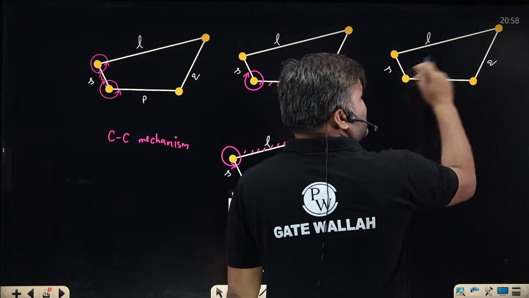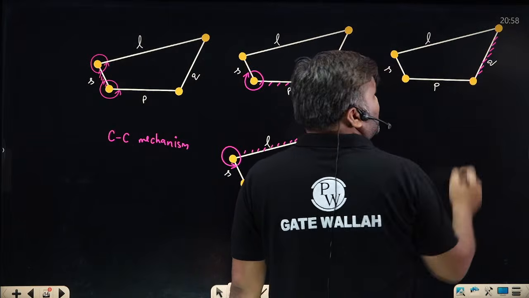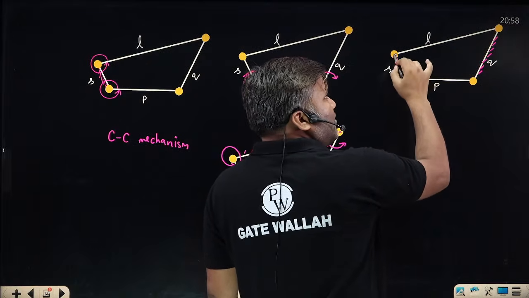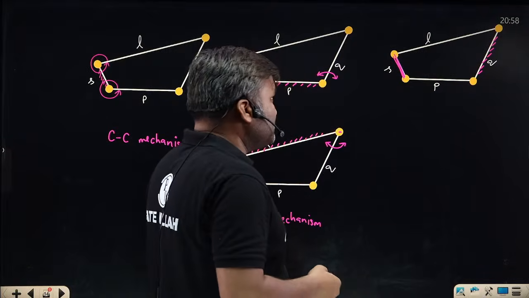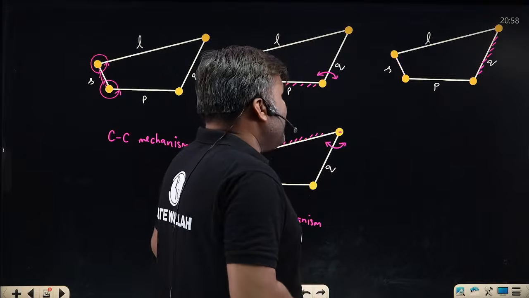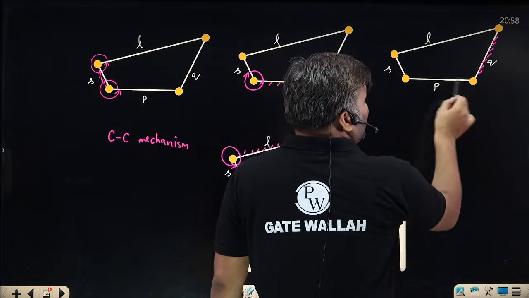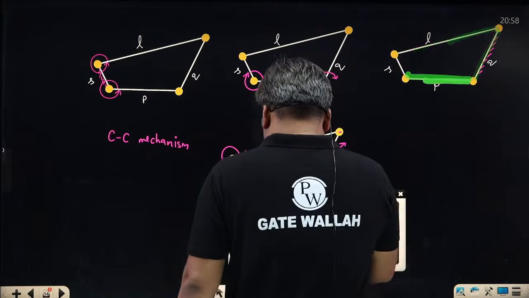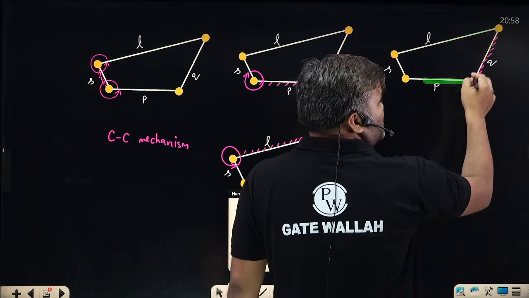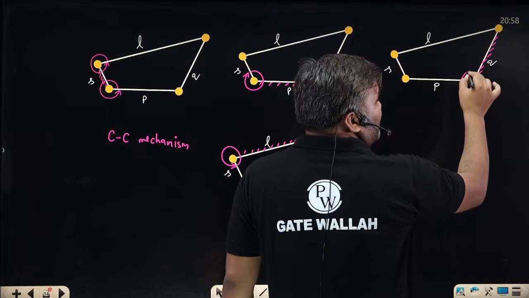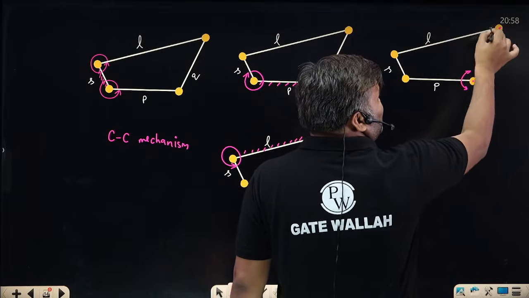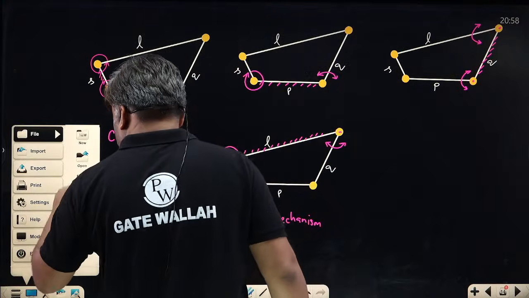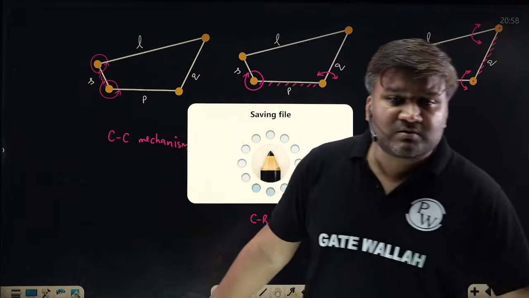Sir, if the link opposite to the shortest is fixed, what will you get? If you have fixed the link opposite to the shortest, the shortest link about this end can have rotation. But I'm not looking at this rotation. I'm interested in what my input and output link are. Sir, on the fixed link's this side and this side, input and output can be provided. So none of these links can have complete rotation. About this end, this link will have oscillation, and about this end, this link will have oscillation. The situation will be this. Tell me in the chat box.